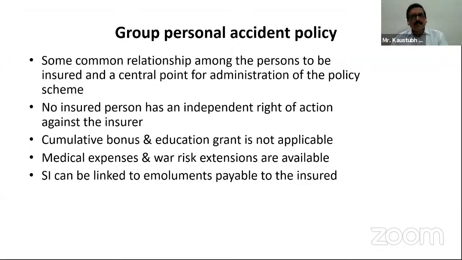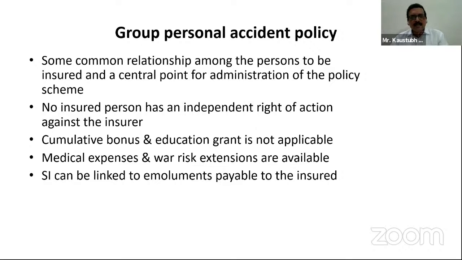After the personal accident policy, the nomenclature itself suggests group personal accident policy. The terminology itself shows there should be a group. Group is a homogeneous group. What is homogeneous? In the group, there should first be some common relationship among the persons to be insured and a central point for administration of the policy scheme. Some common relationship means the employer and employee relationship. They can take the group personal accident policy.